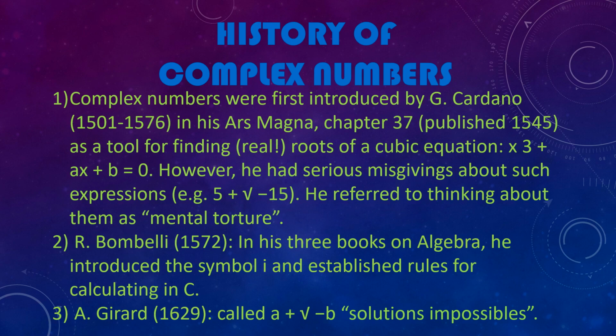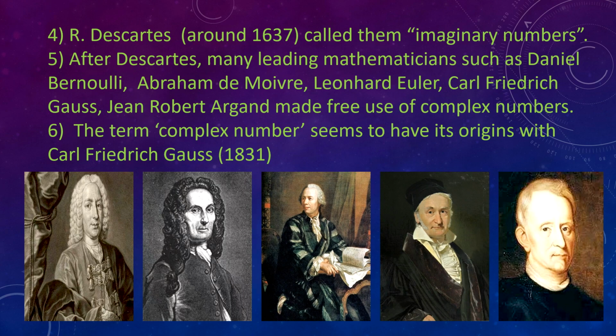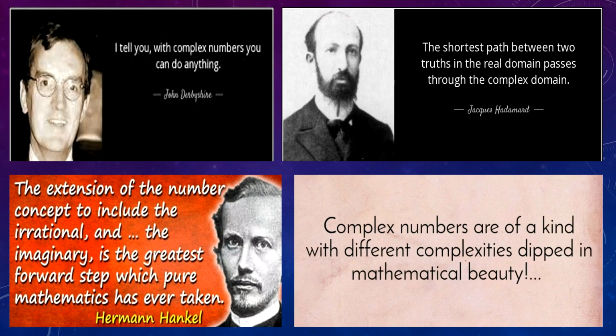The concept of complex numbers was introduced by Cardano, which was further enhanced by Bombelli, Girard, Descartes, Bernoulli, De Moivre, Euler, Gauss, and Argand. Some of the greatest mathematicians quoted that the concept of complex numbers is by far the greatest discovery in mathematics.